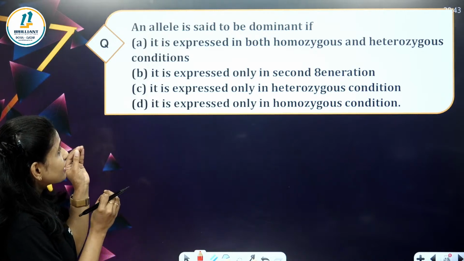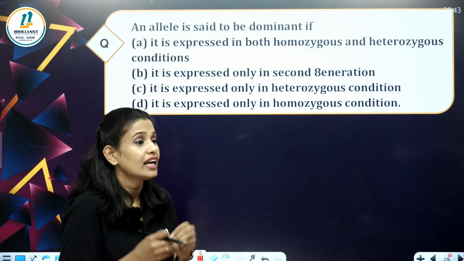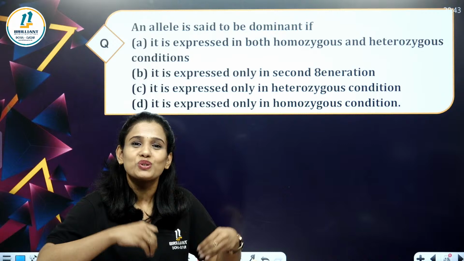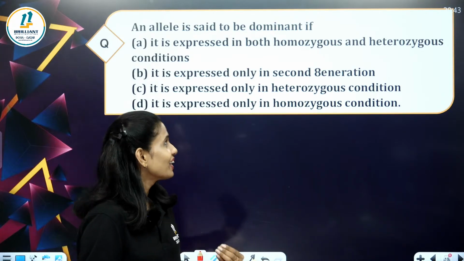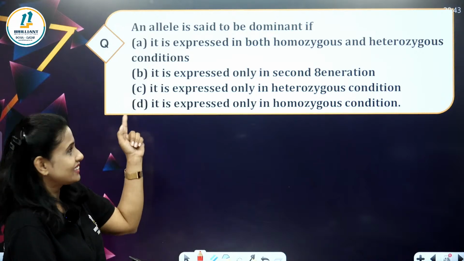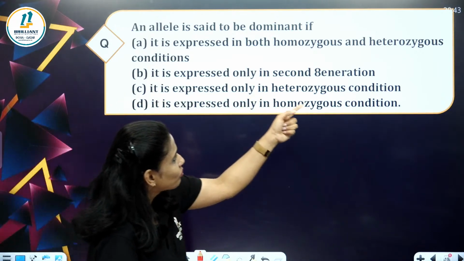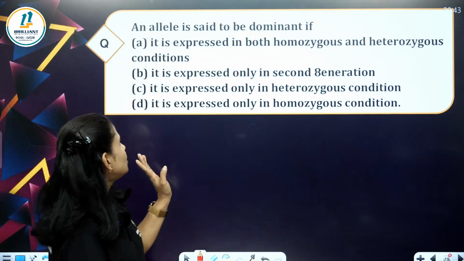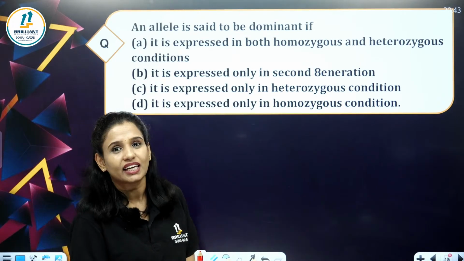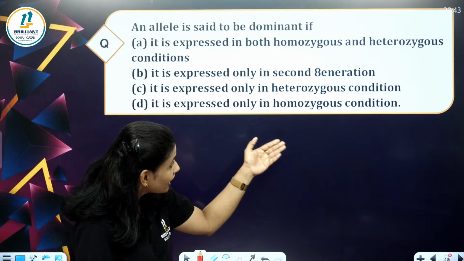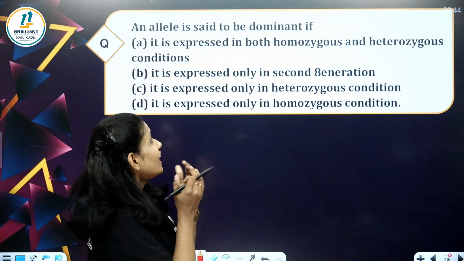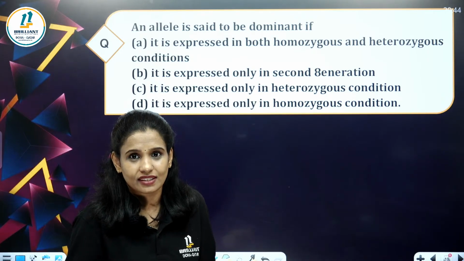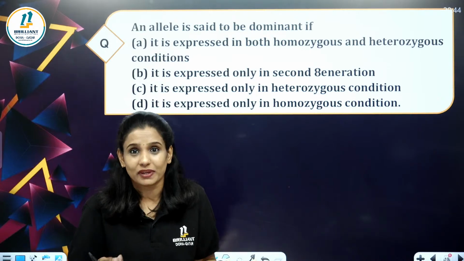See, here is the question. An allele is said to be dominant. What is an allele and what is meant by dominance? Let's see the options. It is expressed in both homozygous and heterozygous conditions. It is expressed only in the second generation. It is expressed only in heterozygous condition. It is expressed only in homozygous condition. An allele is said to be dominant. When can we say that an allele is dominant?